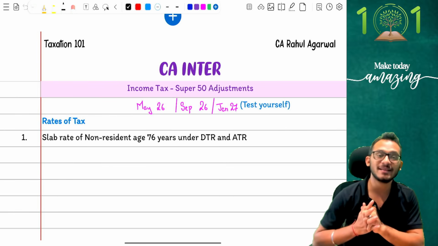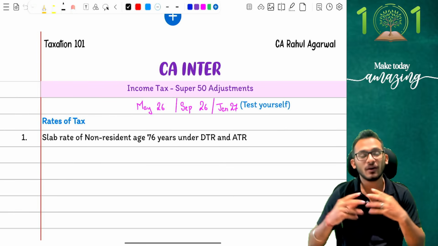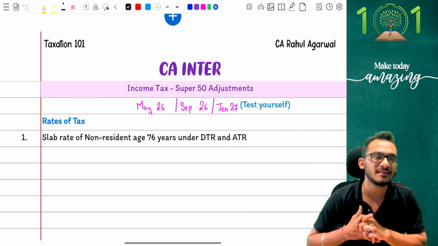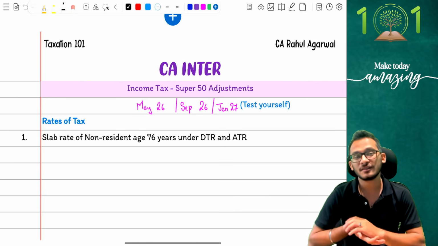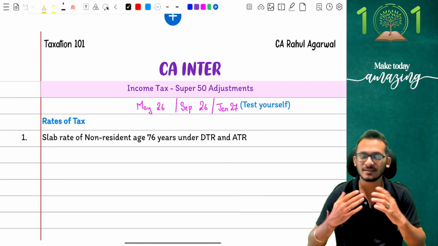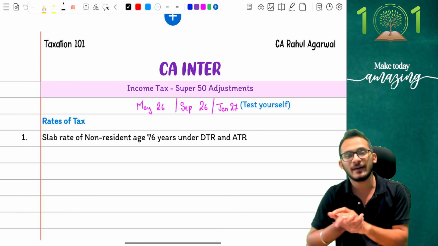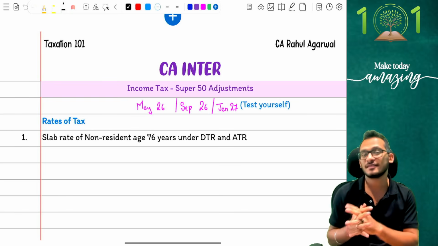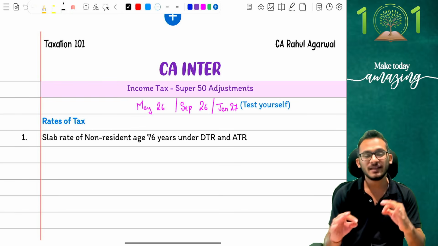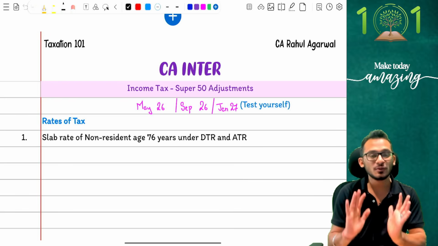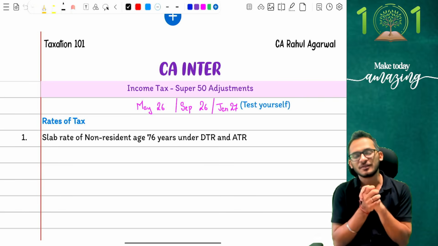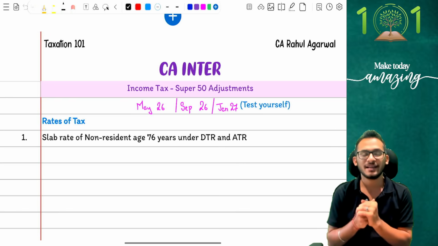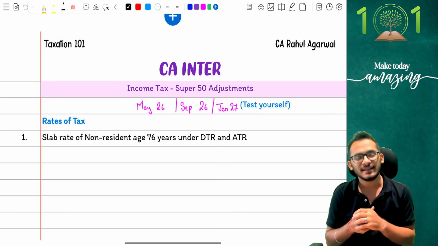Super 50 adjustments is basically a document where I've tried to compile all the toughest adjustments which have come in examinations, not only because they are tough, but also because these are adjustments which you generally tend to miss or make an error in, because of which heavy marks are lost. So this adjustment sheet is going to help you make sure that you don't make these errors and have an edge over every other student who has probably not watched this video. So I would like you all to take a time out and do these adjustments with me carefully so that you get the edge in examinations.